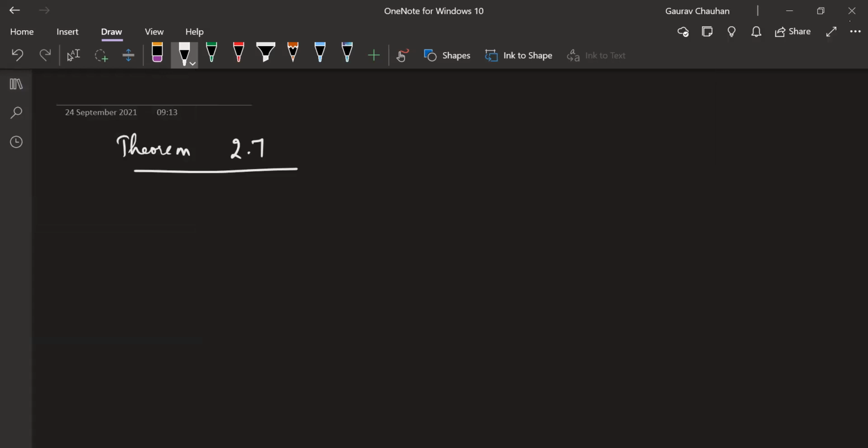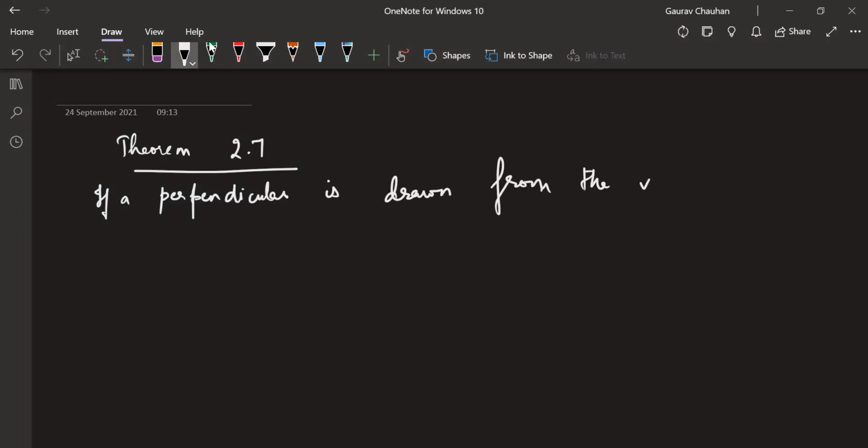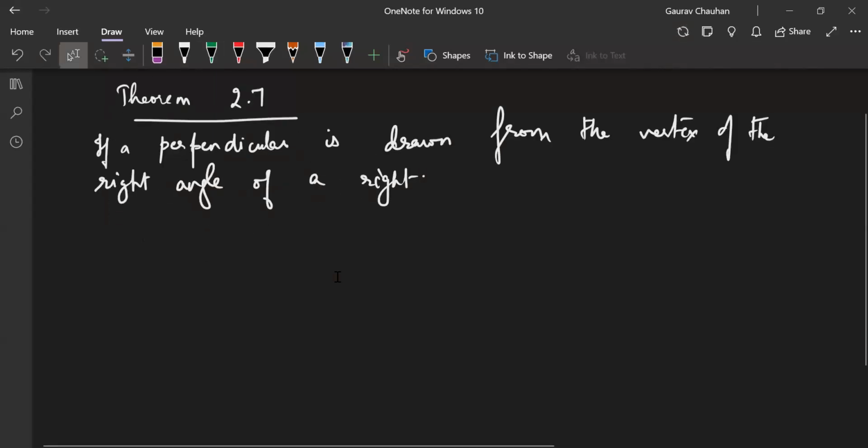It states that if a perpendicular is drawn from the vertex of the right angle of a right triangle. Of any right triangle. So I'm going to write, of a right triangle. So we had, if a perpendicular is drawn from the vertex of the right angle of a right triangle